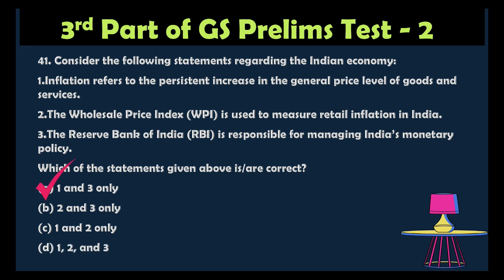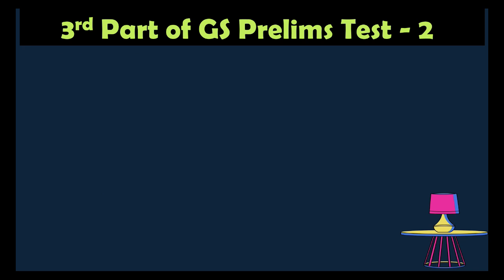So the correct option is 1 and 3 only, because inflation is a rise of the general price level. That is correct. Actually, WPI is not used to measure the retail inflation. The Consumer Price Index we can use to measure the retail inflation. The third one is correct. The Reserve Bank of India is responsible for the monetary policy. The Government of India is responsible for the fiscal policy.